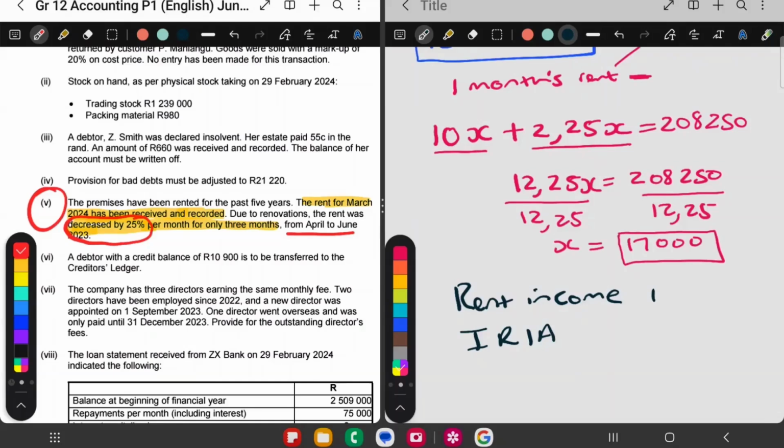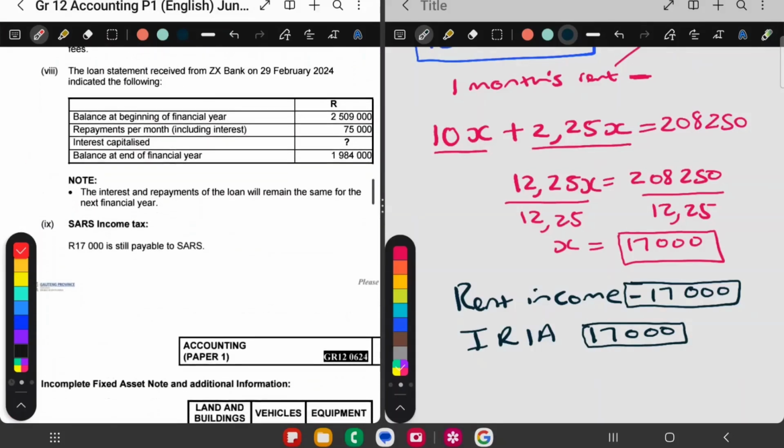So my rent income is going to be minus 17,000. So income received in advance is a minus in the income statement. Take it out because it doesn't belong to this financial year. It belongs to the next financial year. And then income received in advance can go to the balance sheet under liabilities.